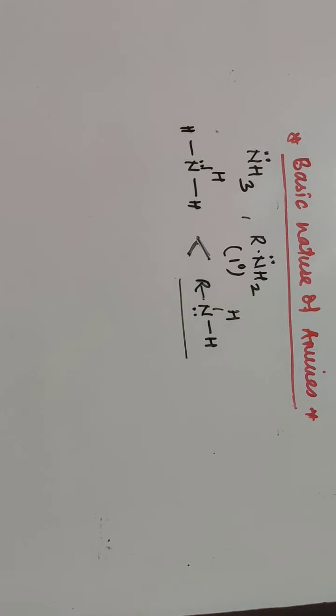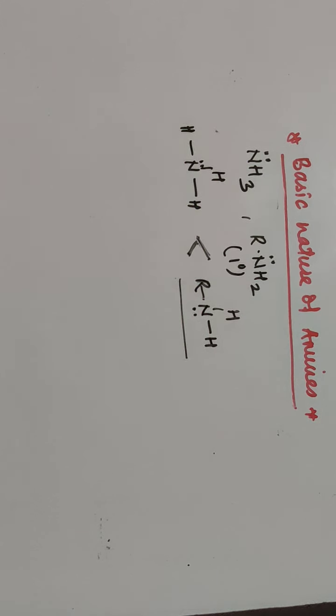In case of secondary amines, there are 2 alkyl groups. Again due to positive inductive effect, due to plus I effect, the electron density around the nitrogen goes on increasing and they are more basic as compared to ammonia. And in tertiary amine, again there are 3 alkyl groups, so the positive inductive effect goes on increasing and again they are more basic as compared to ammonia.